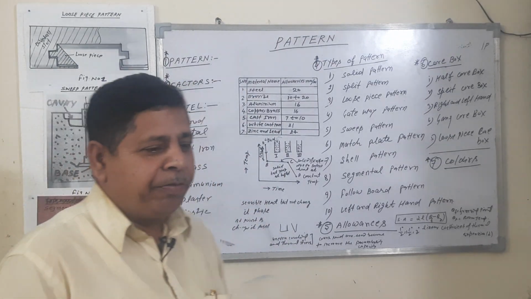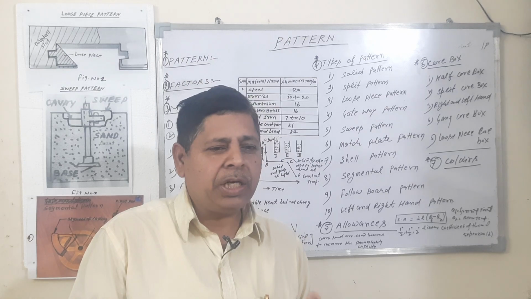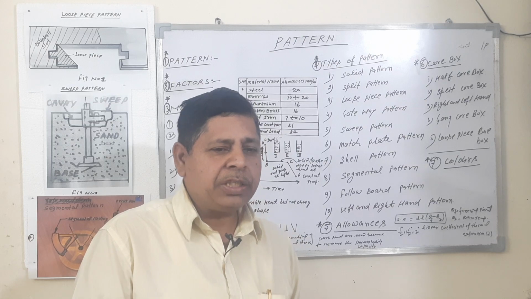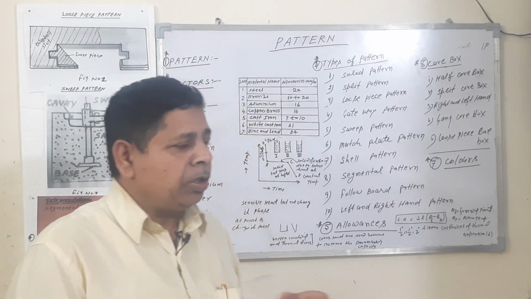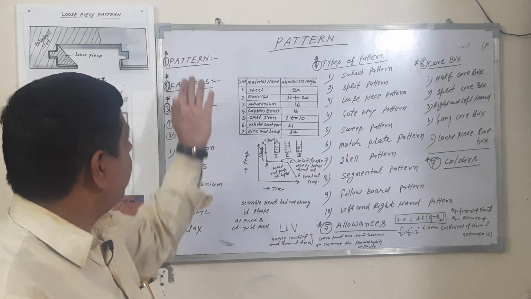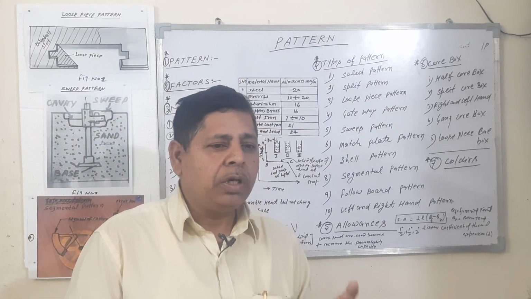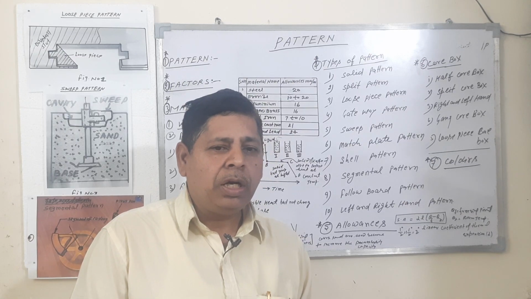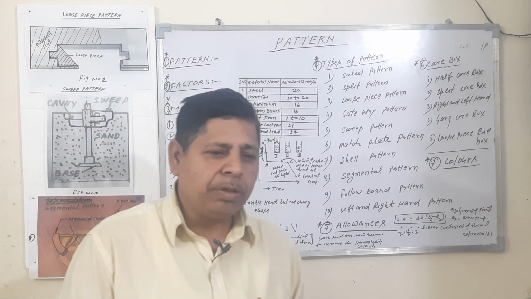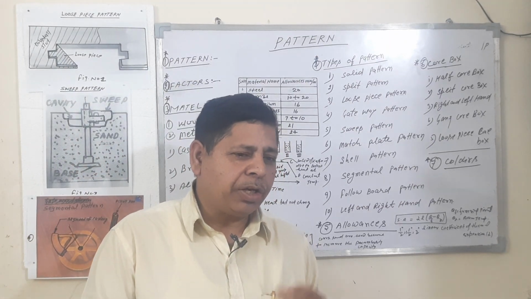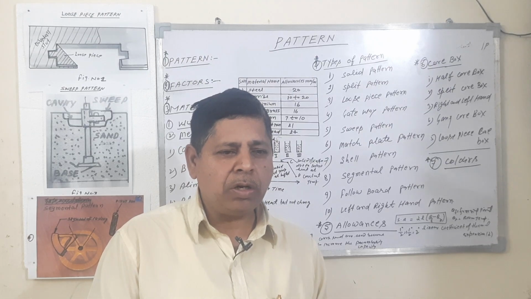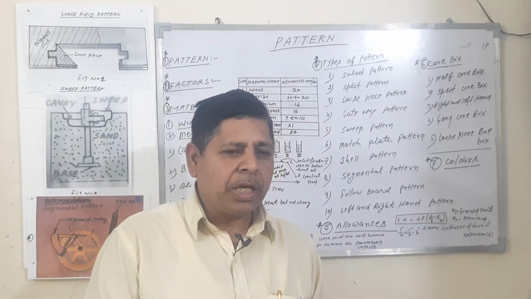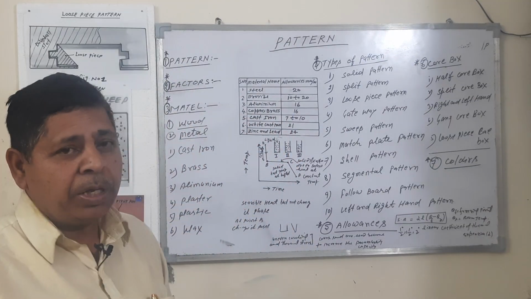The pattern plays a very important role in casting in different industries like automobile industries and machinery industries. Different types of components are made with the help of the pattern, like shaper machine body, milling machine body, power grinder, broaching machine, bench vice, machine vice, and automobile gear, engine housing, and centrifugal pump body. Different types of items can be cast with the help of a pattern.